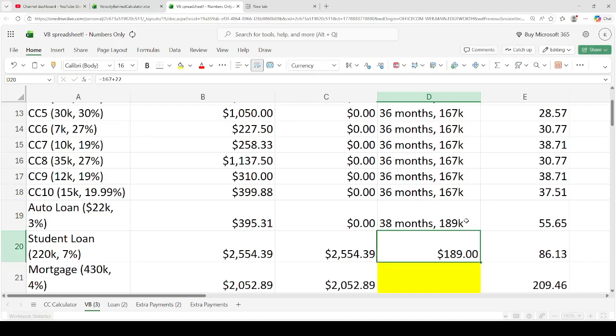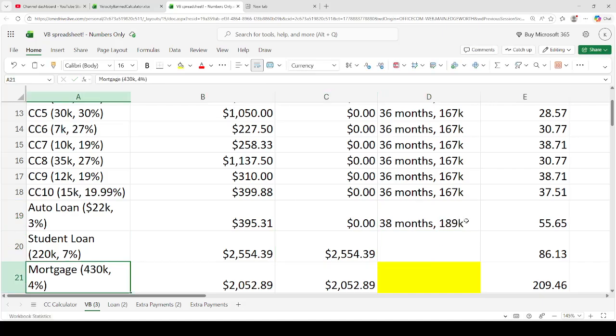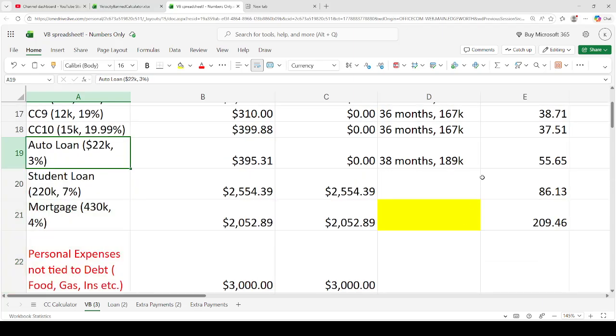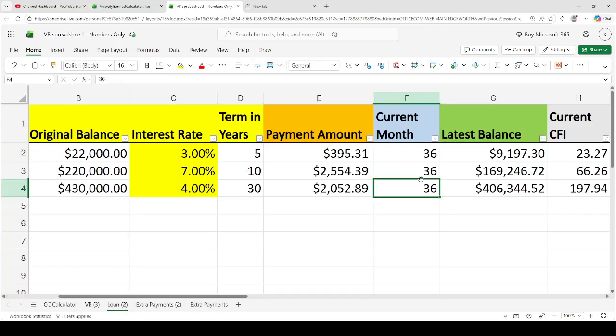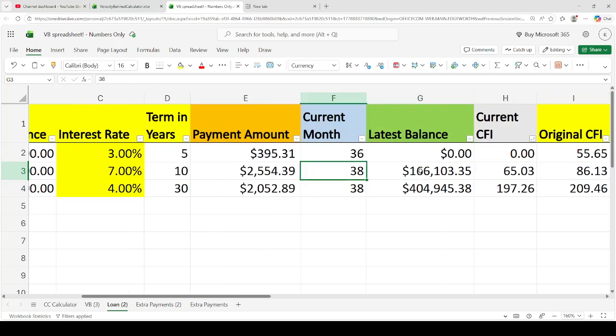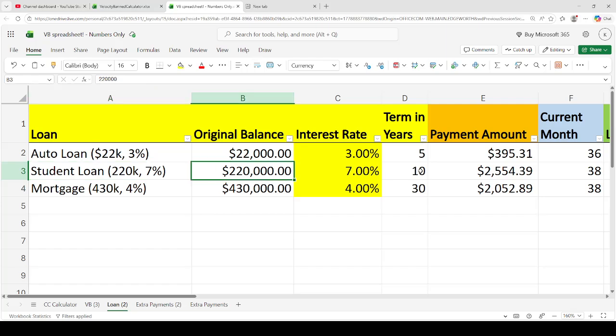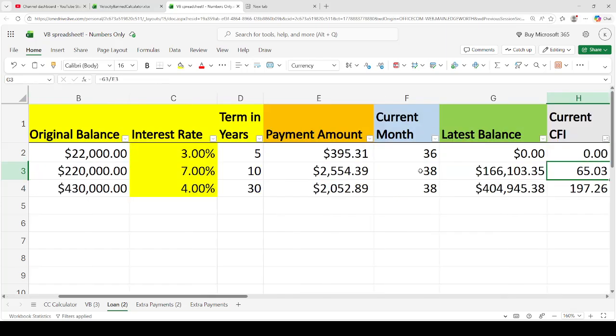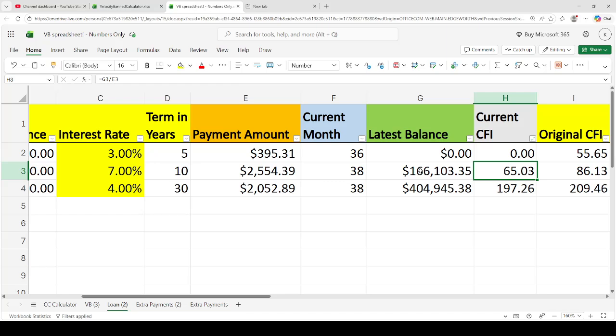189. And then now we got the student loan and the mortgage. So in 38 months, let's see what's the balance of all that. So 3838, okay. And then now we have the student loan, and then we also have the mortgage, right? So I think it's pretty safe to move that 7% student loan into an 8% line of credit, given that the cash flow index is kind of above 50.